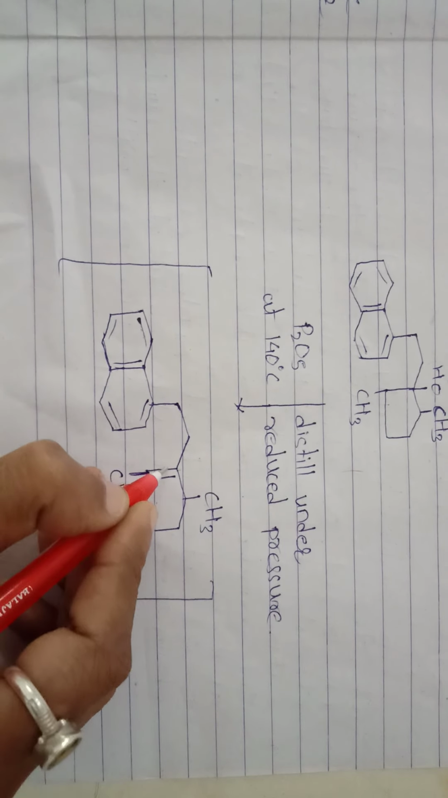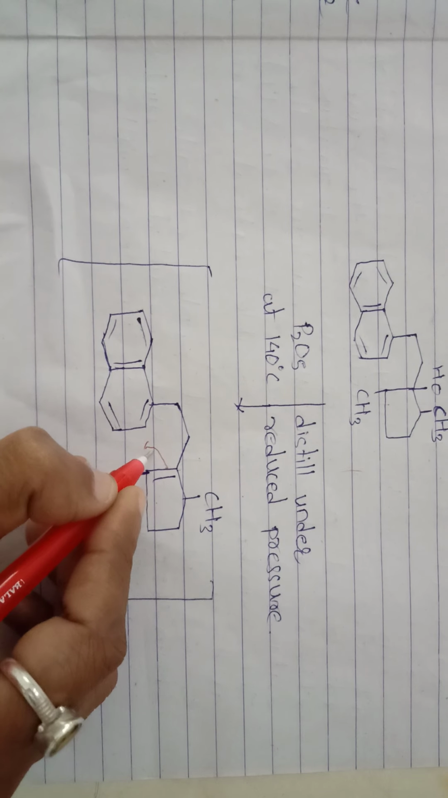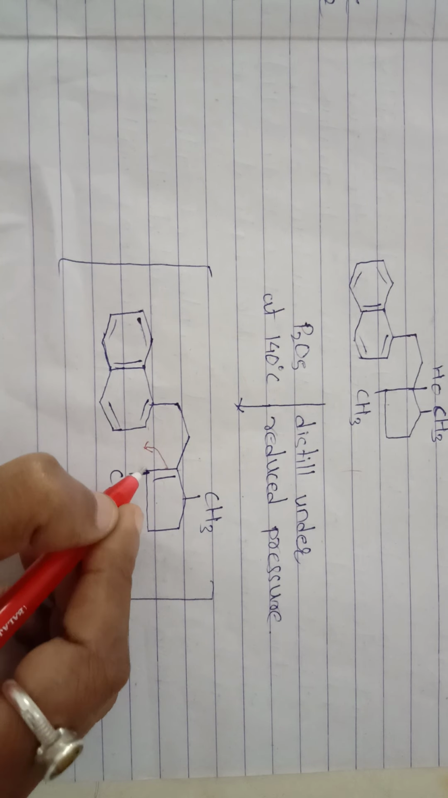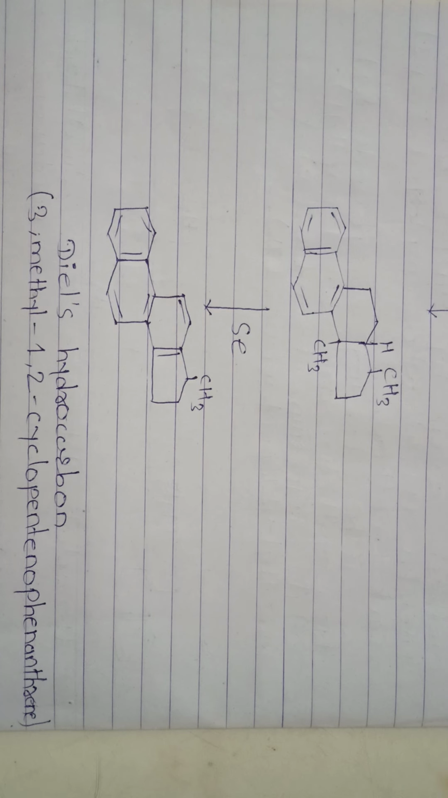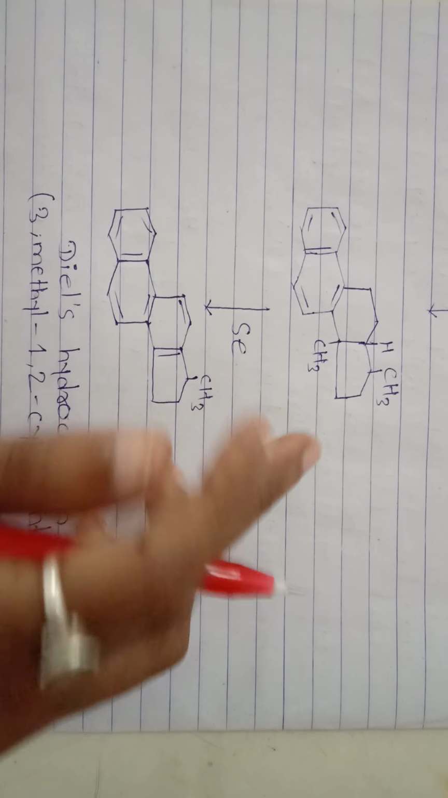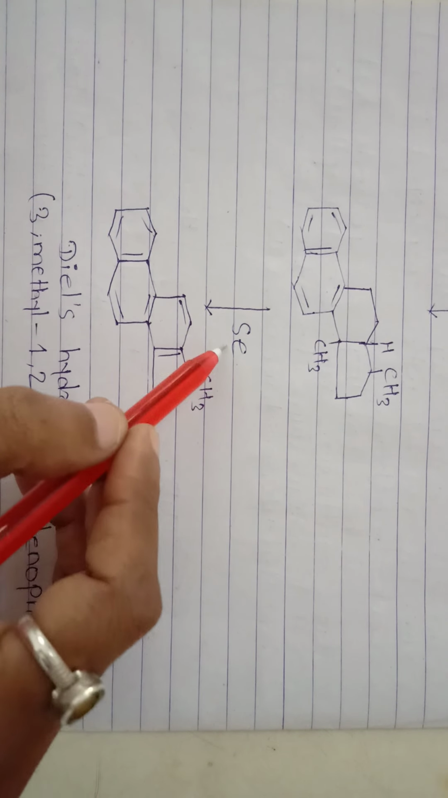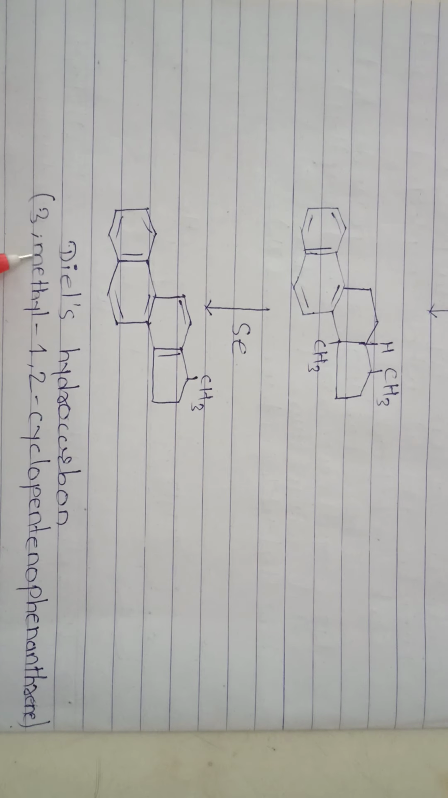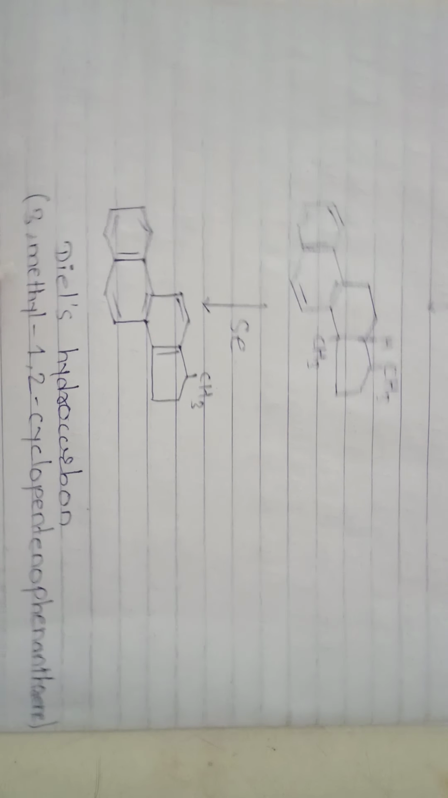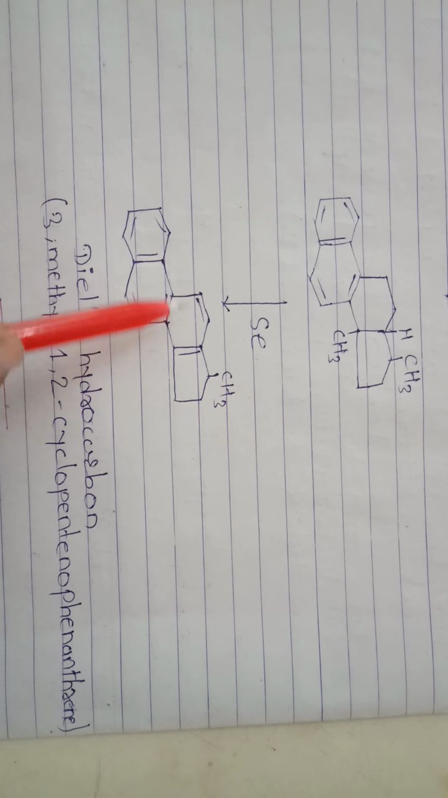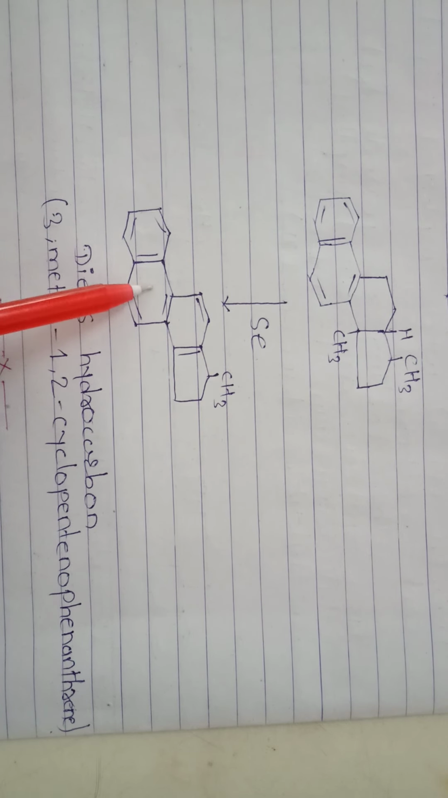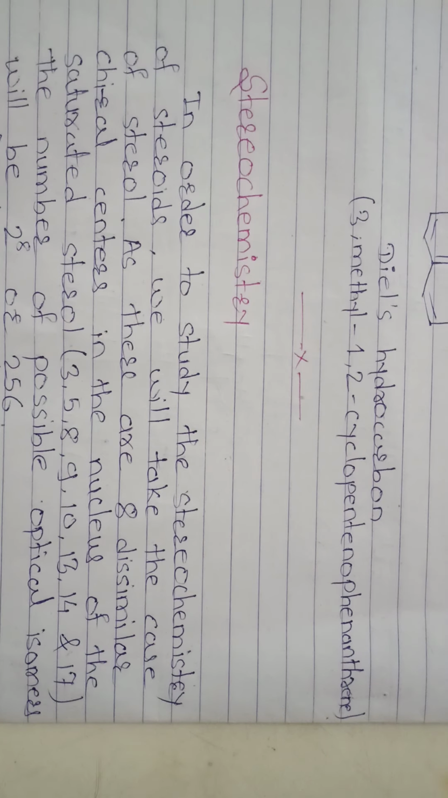Then in the next step, this bond is converted into this, and a new bond forms between these 2 carbon atoms, forming this compound. This compound is treated with selenium, and then the Diels hydrocarbon forms, meaning 3-methyl-1,2-cyclopentanophenanthrene. These 3 benzene rings are present, and this is the phenanthrene ring. It is also called the phenanthrene nucleus.